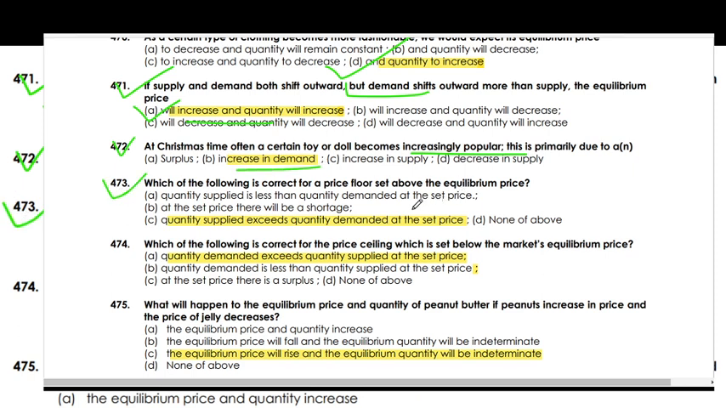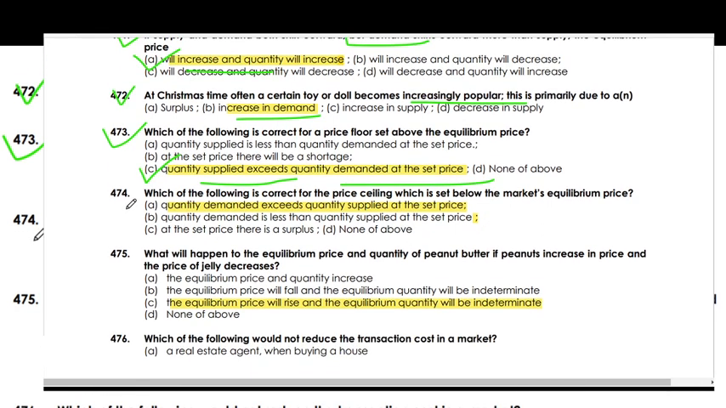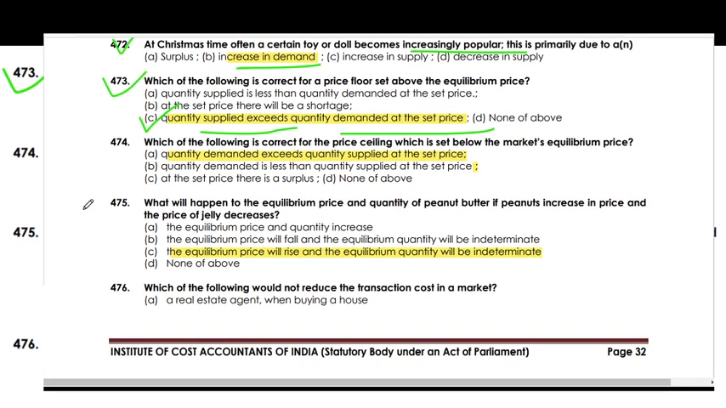Which of the following is correct? For a price floor set above the equilibrium price, the quantity supplied exceeds the quantity demanded at the set price. For a price ceiling set below the market equilibrium price, the quantity demanded exceeds the quantity supplied at the set price. What happens to the equilibrium price and quantity of peanut butter if the price of peanuts increases and the price of jelly decreases? The equilibrium price will rise and the equilibrium quantity will be indeterminate.